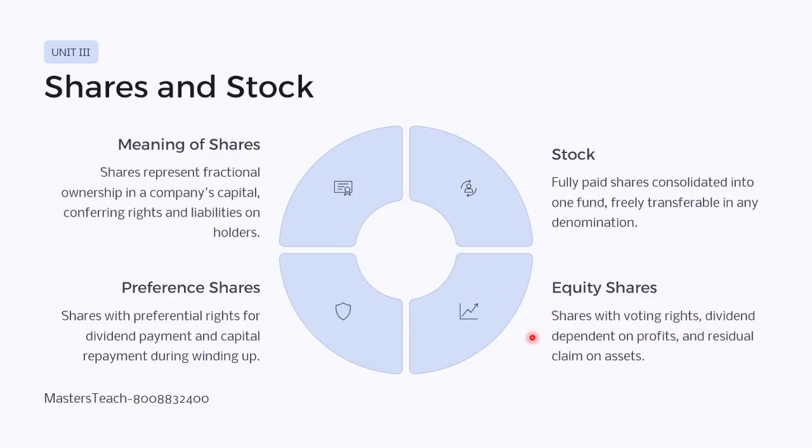The debenture holders don't have. Only equity shareholders have the voting rights. Dividend depends on profits and residual claims on assets. Then preference shares with the preferential rights for the dividend payment and capital repayment during the winding up. The preference shareholders get the priority when the company is winding up; they'll get their capital first. So that is the importance of preference shares and stocks.